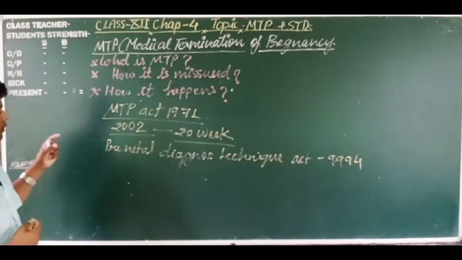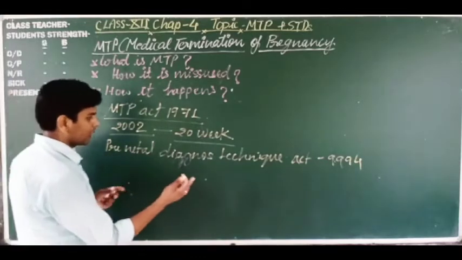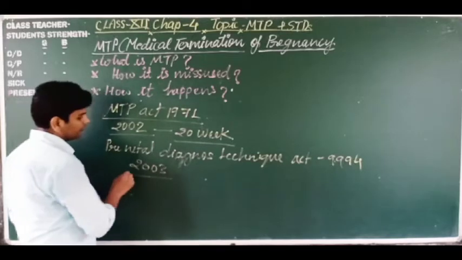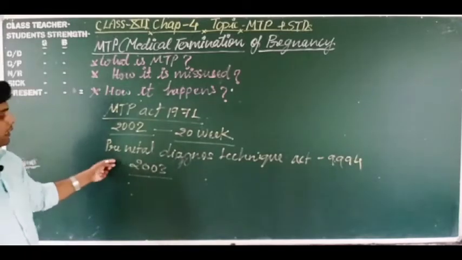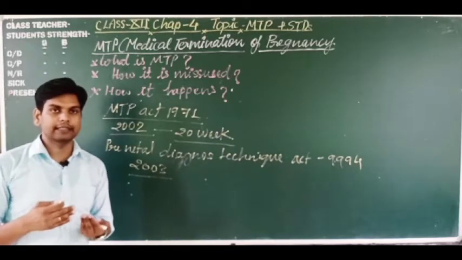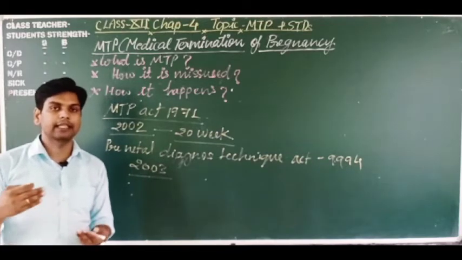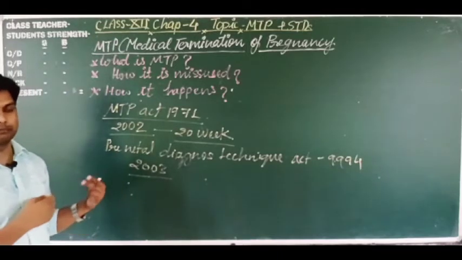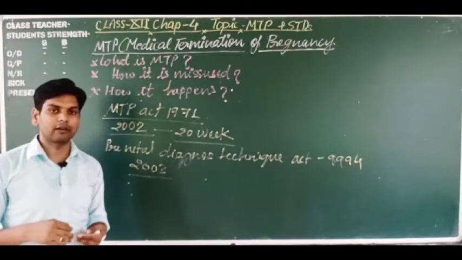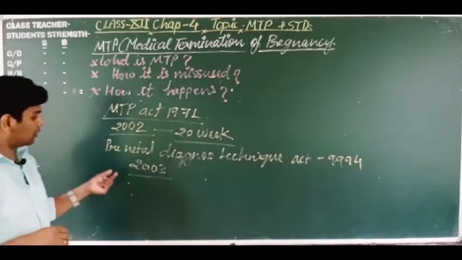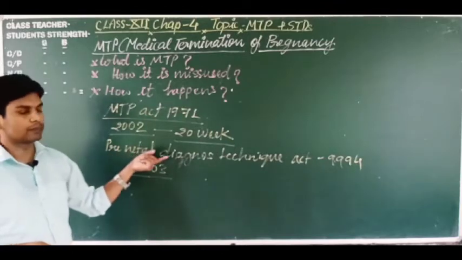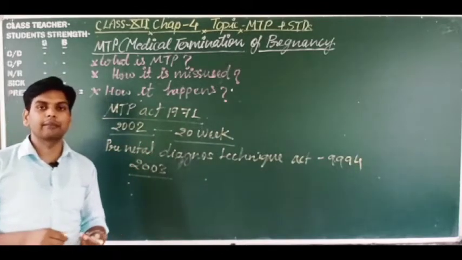Got it? So dear students, there was an amendment in this law, the amendment of 2003. What was this amendment? If there is a failure of contraception, or a family is suffering from a severe genetic disorder or malfunctioning of the embryo, then in this condition people go for this technique. What is this technique? You know very well, amniocentesis.